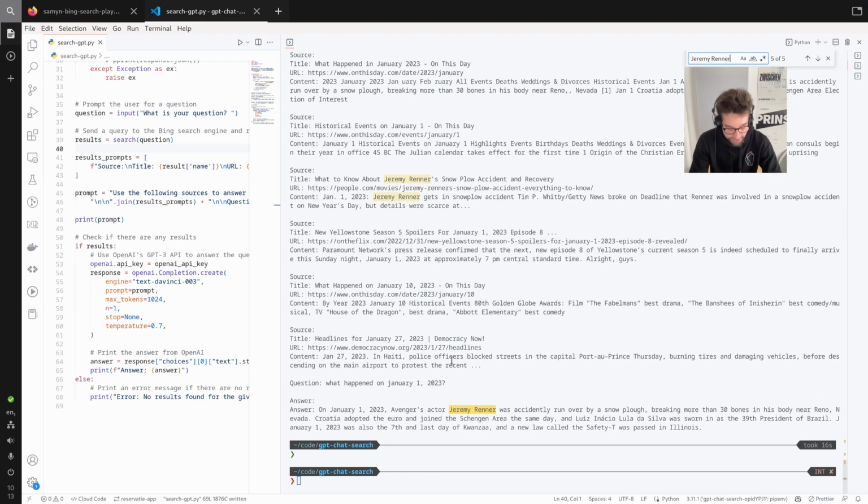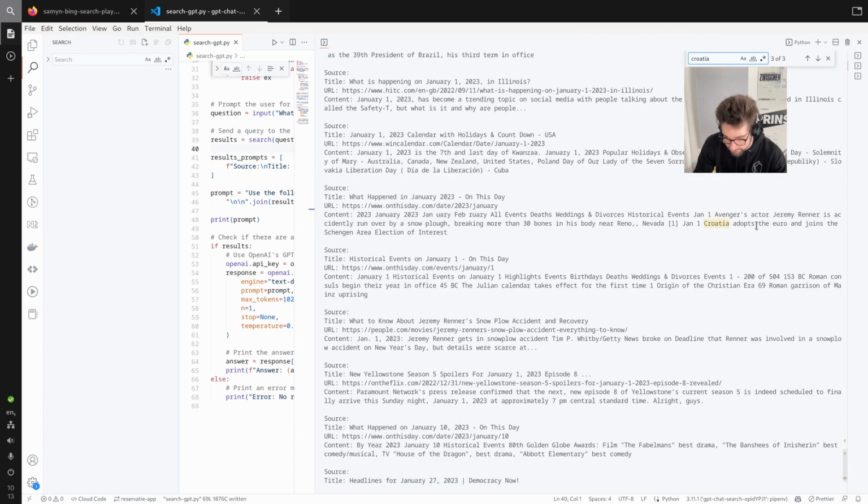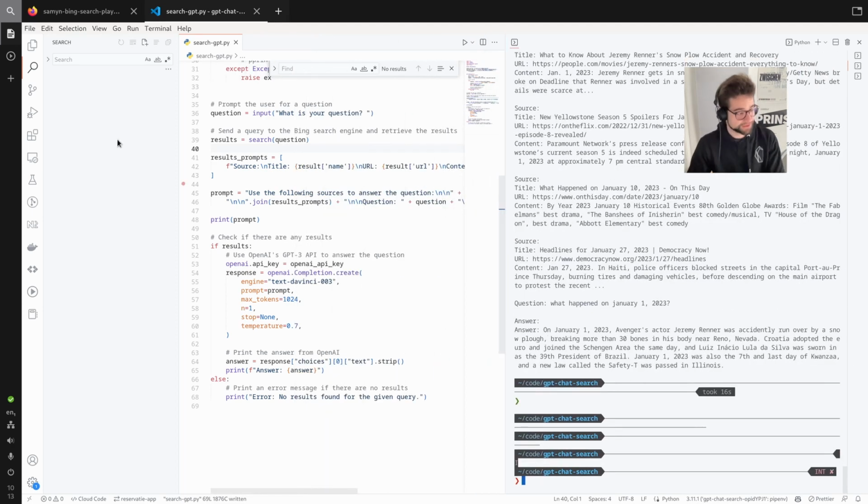So we have Croatia adopted the euro. Let's see. Croatia adopted the euro. Croatia adopts the euro. Okay, so yeah, it's probably right or right-ish. So here you go. This is how easy it is to build this Bing API. So it is lacking a few features, but I want to stop here because this is the basics, the fastest you can build something that's kind of useful.